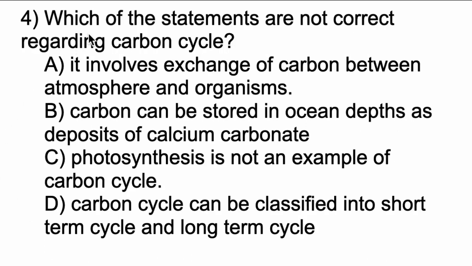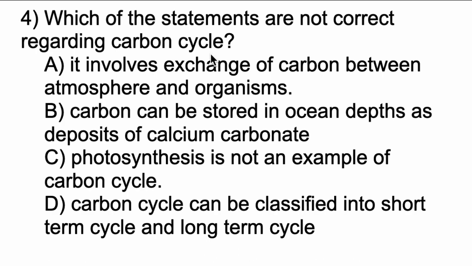Now coming to the fourth question, which of the statements are not correct regarding the carbon cycle? So option A, it involves exchange of carbon between atmosphere and organisms. Option B, it can be stored in ocean depths as a deposit of calcium carbonate. Option C, photosynthesis is not an example of carbon cycle. Option D, carbon cycle can be classified into short-term cycle and long-term cycle. So read this here, which of the statements are not correct regarding the carbon cycle?